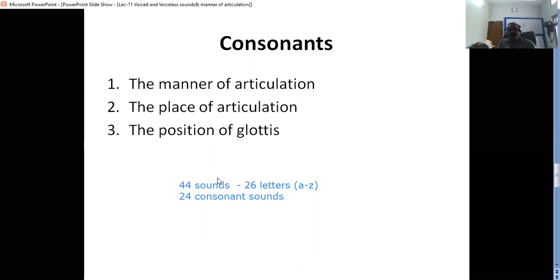Another manner is your tongue is going very near to the teeth ridge, and there is very little gap. From that gap, the air is coming out continuously. It is another manner. There is a difference between the first manner and this manner. In the first manner, it is stopped completely and released later.